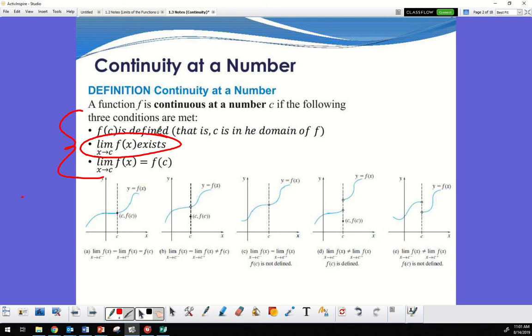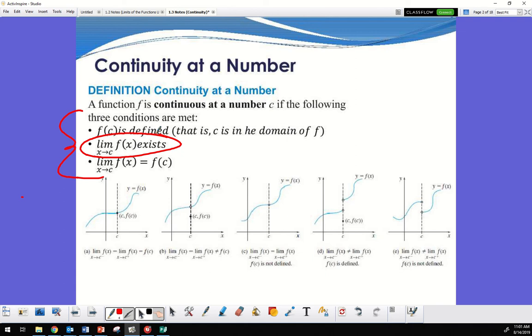Okay? All right, so right here, the limit has to exist. That means your left hand and right hand both go to the same number, right? Yes? Okay, good. Left and right hand both go to the same number. Now, this is the key piece right here. The limit as x approaches C is equal to F of C. That means the left hand and the right hand both go to the same number, and that number is F of C.